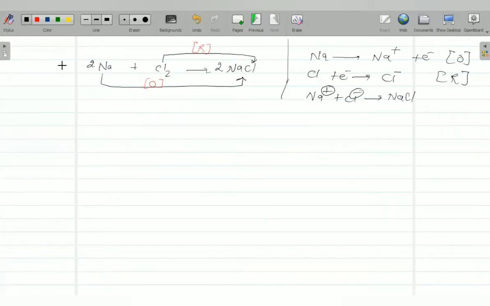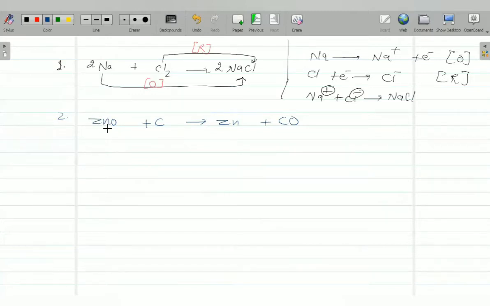If I take another example, this was in terms of electrons. Suppose I take zinc oxide reacting with carbon, I'll write zinc plus CO. If in any reaction hydrogen and oxygen are mentioned, it becomes very easy to determine oxidation and reduction.